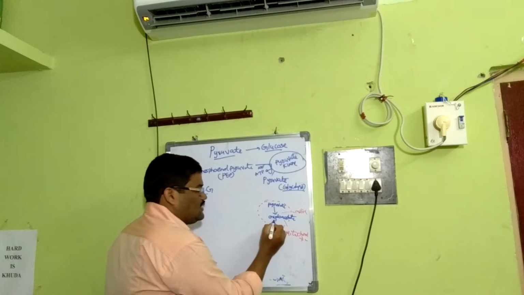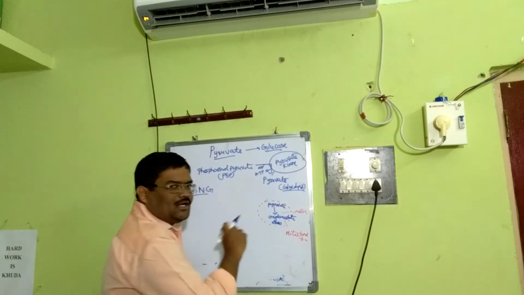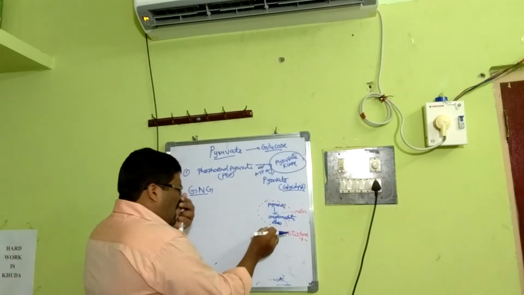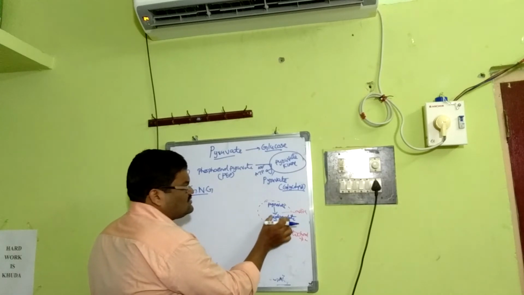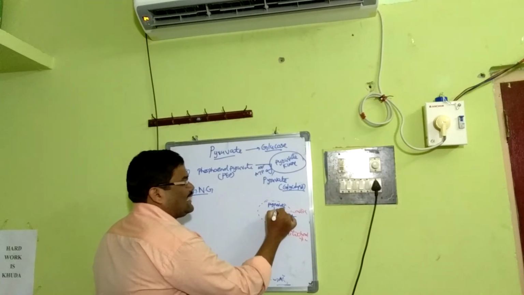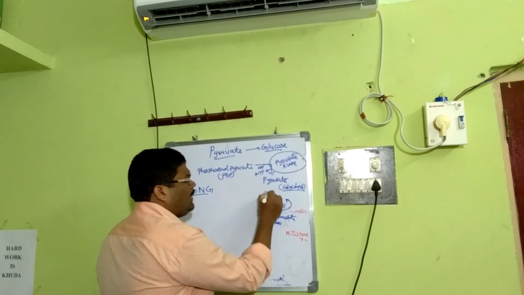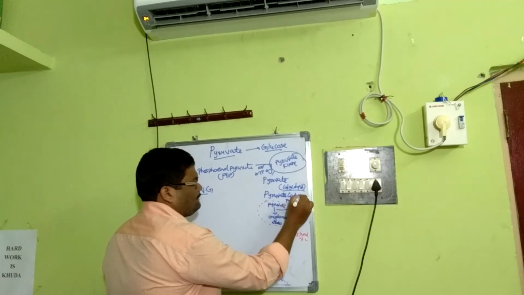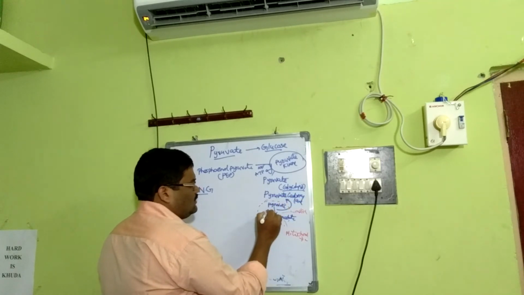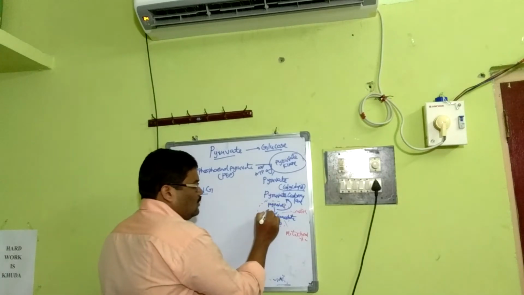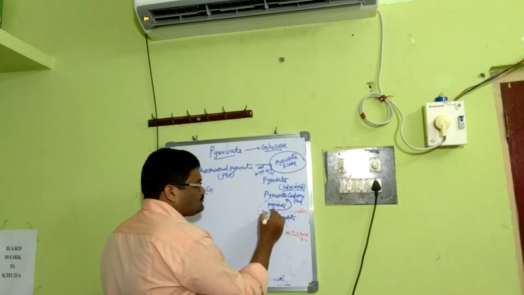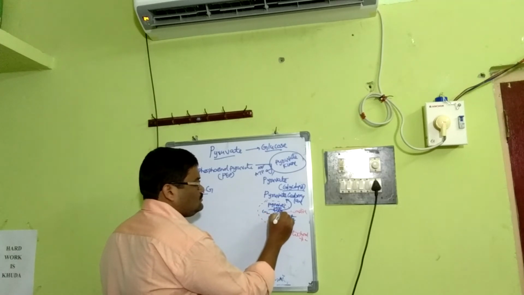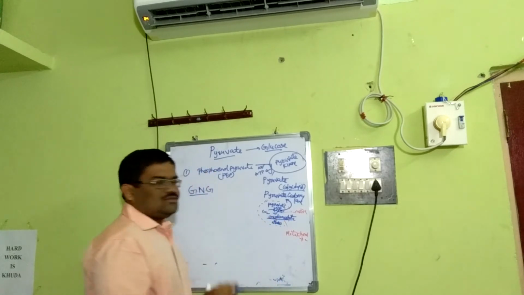We knew that. I'm not going deep into the Krebs cycle, just representing it. This oxaloacetate forms through catalysis by the enzyme pyruvate carboxylase. Pyruvate is a 3-carbon compound. One CO2 has to be added and one ATP will be utilized here. So we got oxaloacetate.